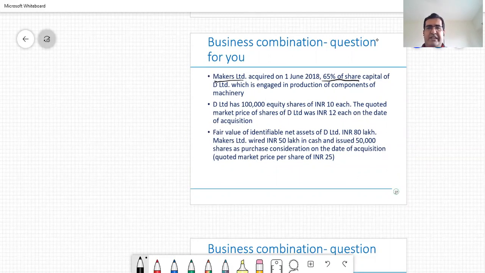The market price per share of D, which is getting acquired, is 12 rupees. The fair value of net assets of D Limited is 80 lakh on the acquisition date. 50 lakh rupees is paid by cash. 50,000 shares are issued at fair value. Now, the important point here is that the quoted market price is 25 per share. Friends, this is an important point which could often get missed in the examination. When you compute the fair value, compute the fair value of the shares, not the face value of the shares.